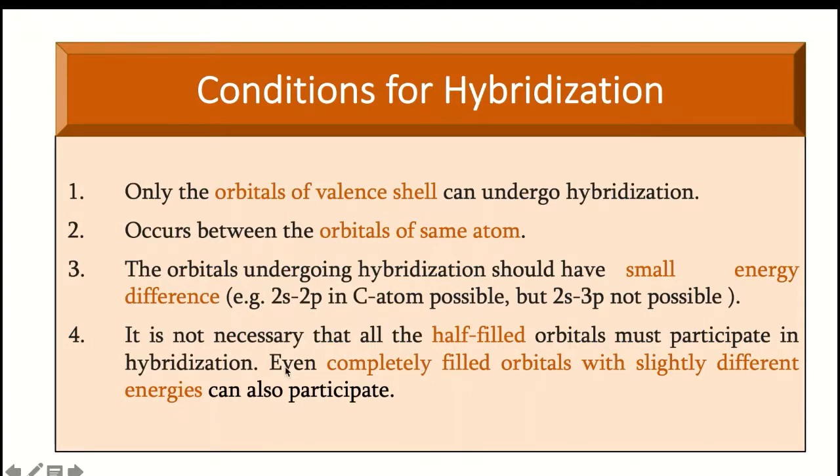Next point, the orbitals that undergo hybridization should have a small energy difference. As in the example of the methane carbon atom, the electrons are present in the 2s orbital and 2p orbital, so the energy difference is less. According to Aufbau's principle, the energy difference between 2s and 2p is very less. If we take 2s and 3p, or 3s and 4d, the energy difference becomes larger. So in that case, hybridization cannot occur.